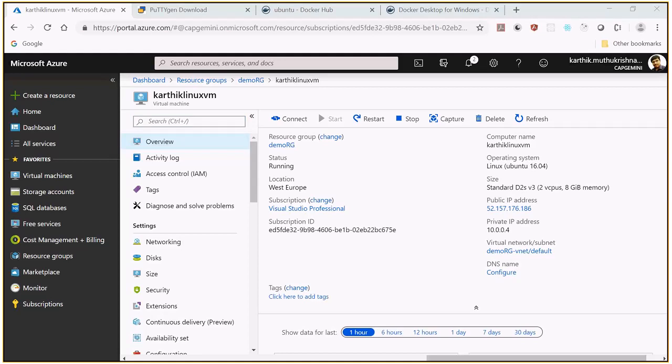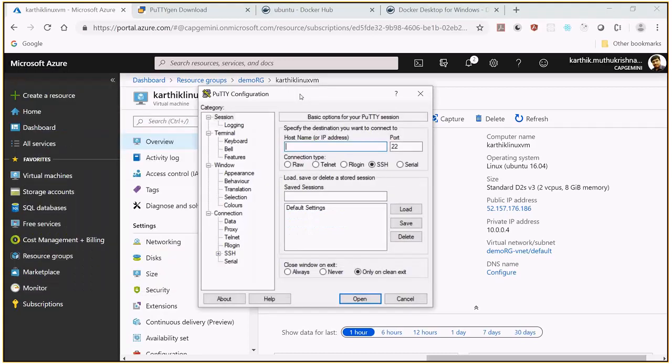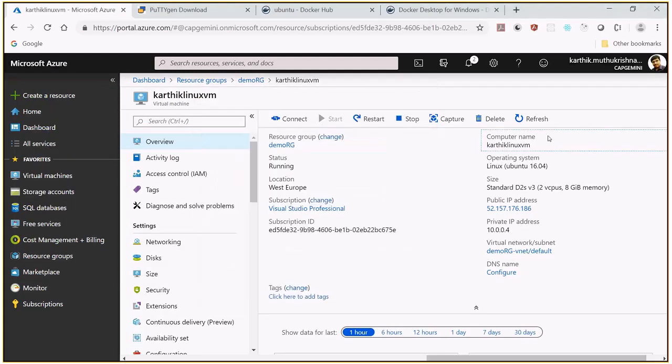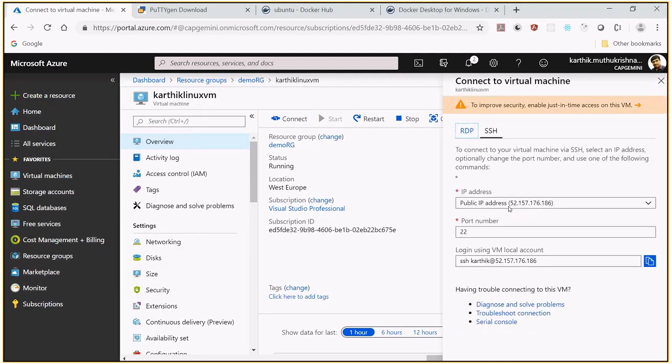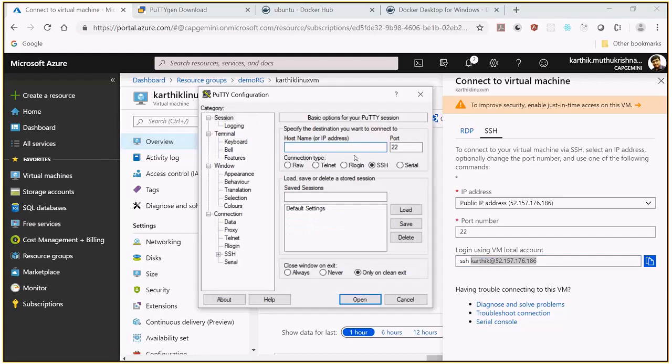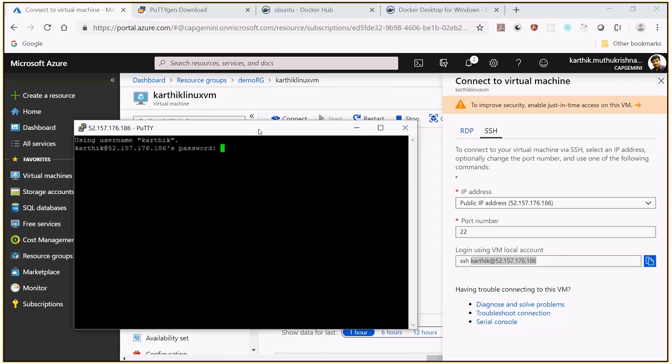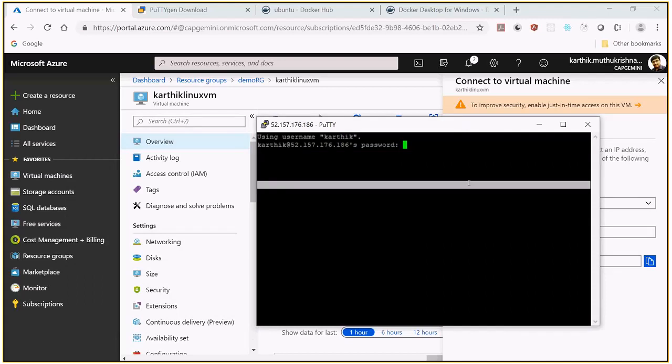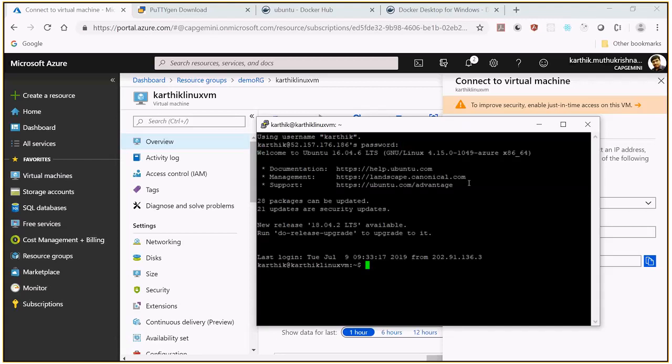I'm using PuTTY here. Try to open this. It'll ask for the password, so I'm giving the password Capgemini at 123. So we have connected to that system.